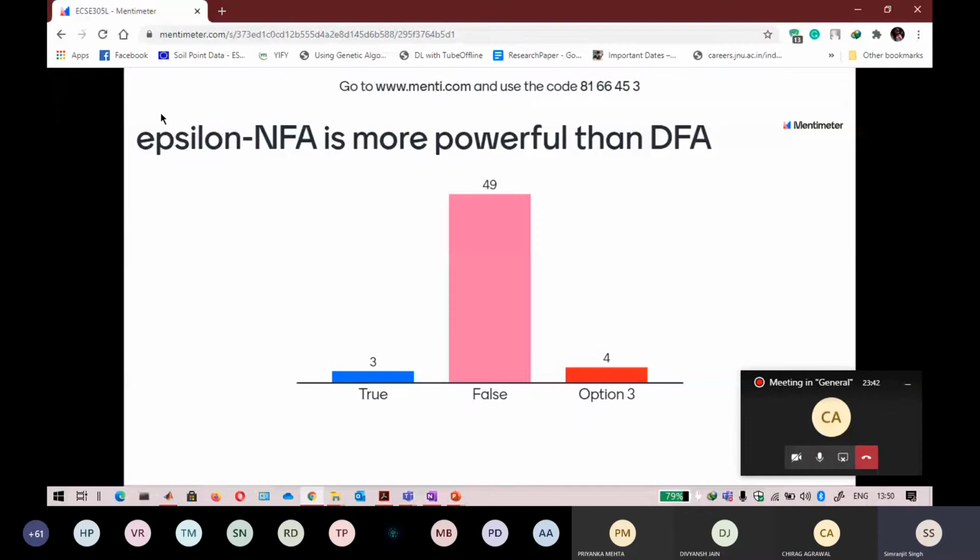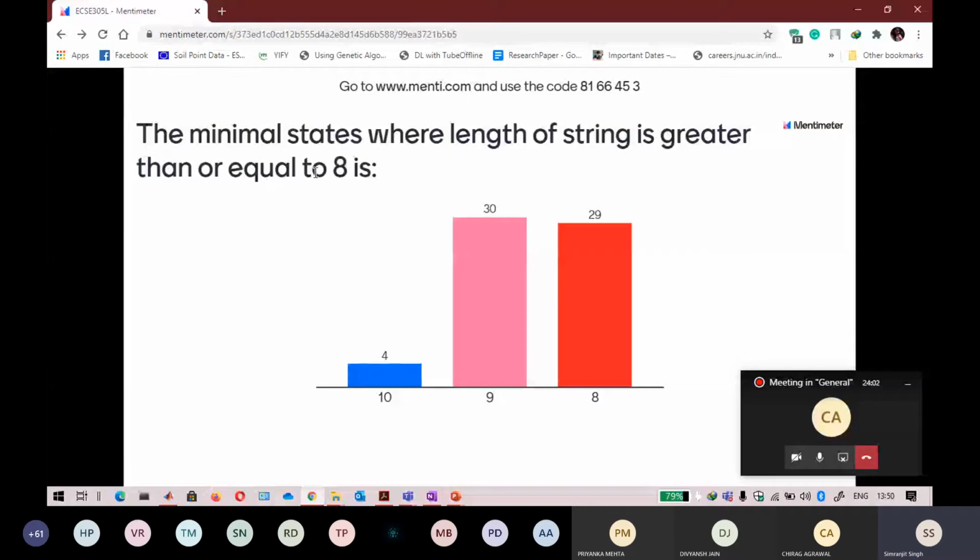Before continuing, I just want to show you that this kind of question can be asked in your quiz, so keep that in mind. This question is not very difficult because if you know the formula for greater than or equal to 2, good. If you don't know the formula, you can decrease the value, like greater than or equal to 2, draw the automata there and derive the formula itself. There is no need to remember it. You can easily draw this in 1 or 2 seconds.